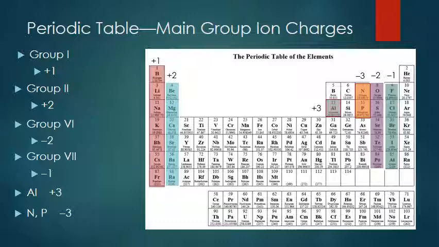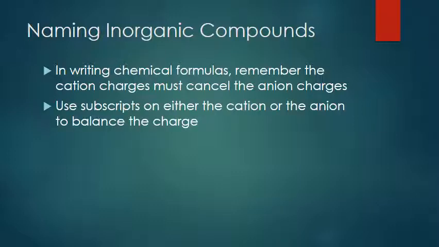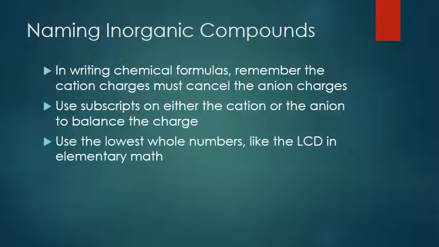Now, earlier videos talked about how useful the periodic table is. Here we are. We can tell the charge on different ions by looking where they are in the periodic table. So when writing chemical formulas, the cation charges must cancel the anions. The positive and the negative cancel each other out. Use subscripts on either the cation or the anion to balance the overall charge. Use lowest whole numbers, just like the least common denominator in fractions.